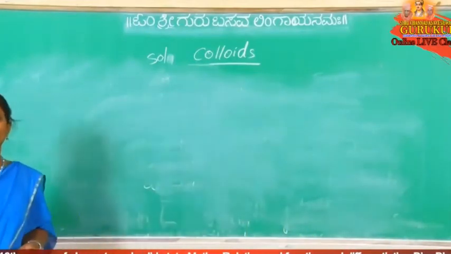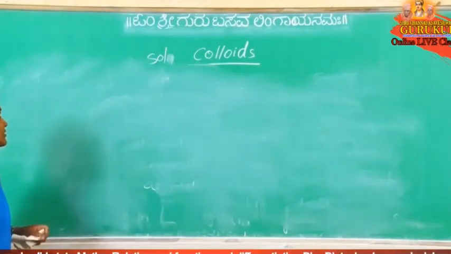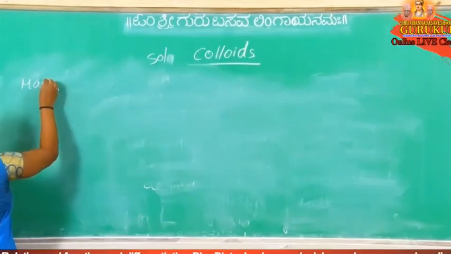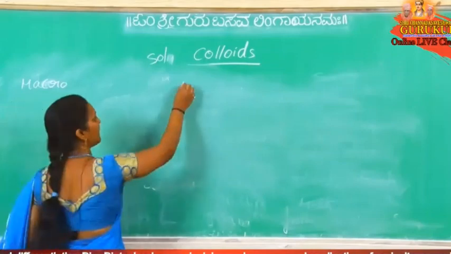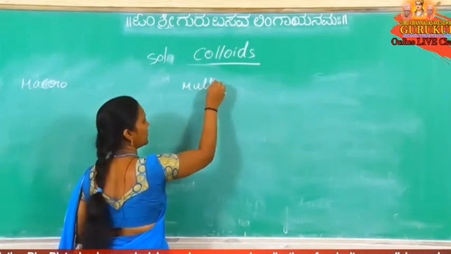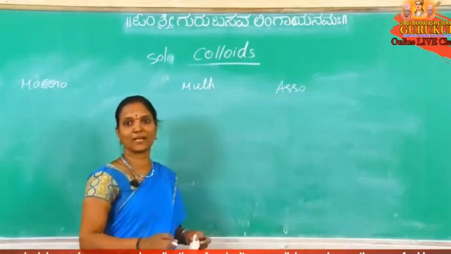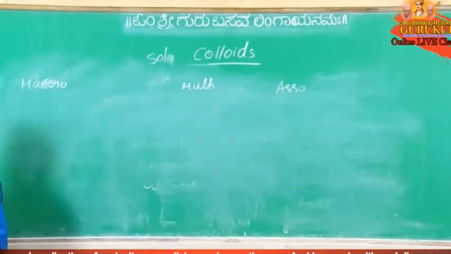Based on formation, what are the different types of colloidal solutions? Mode of formation. There are just three types: macromolecular, multimolecular colloidal solutions, and associated or aggregated colloidal solutions. So these are the different types of colloidal solutions based on mode of formation.